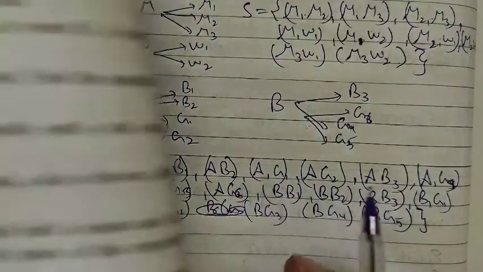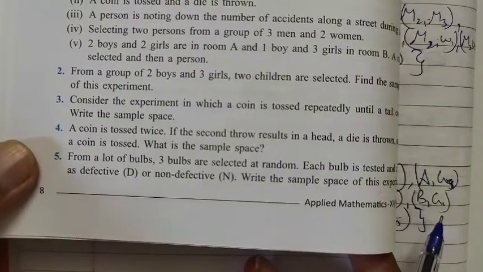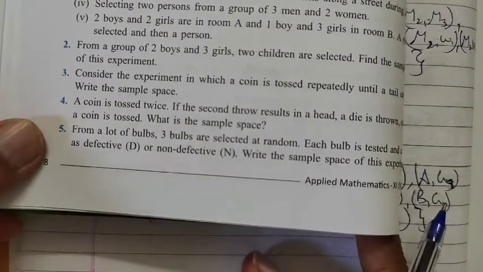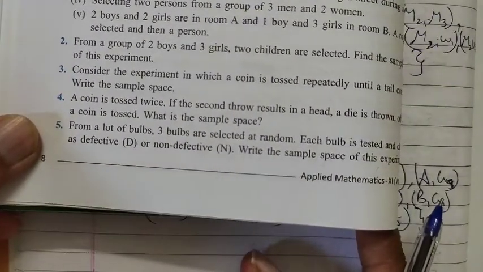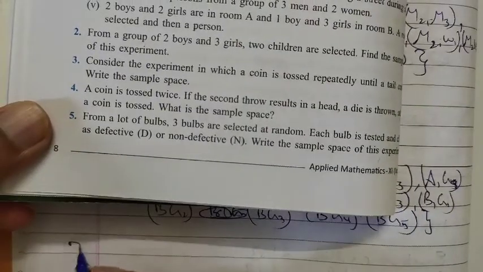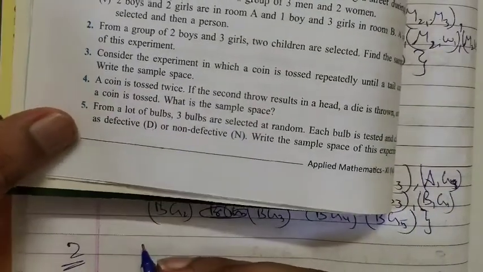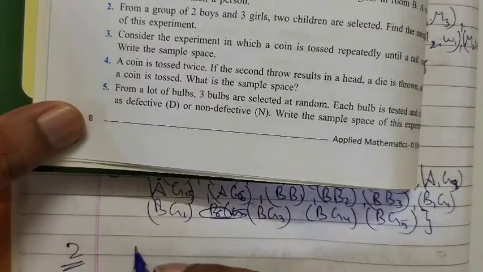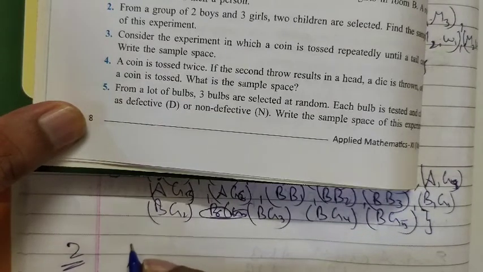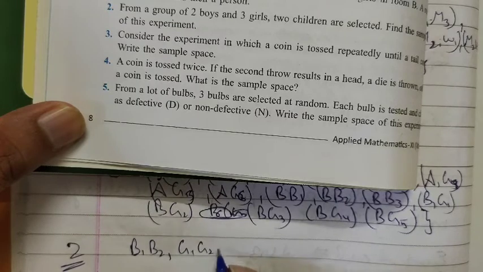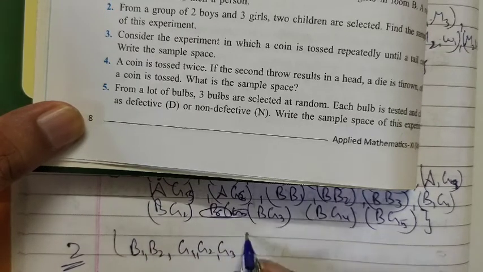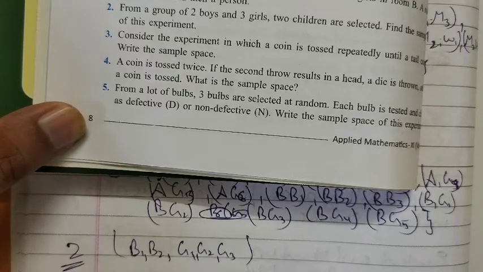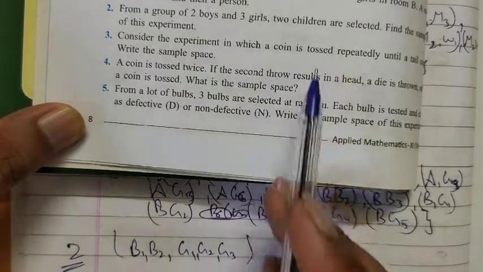Let's take another question. Second question. From a group of 2 boys and 3 girls, 2 children are selected. Find the sample space. From a group of 2 boys and 3 girls. So 2 boys B1, B2, 3 girls G1, G2, G3, right? So how many students are selected? 2 children are selected.